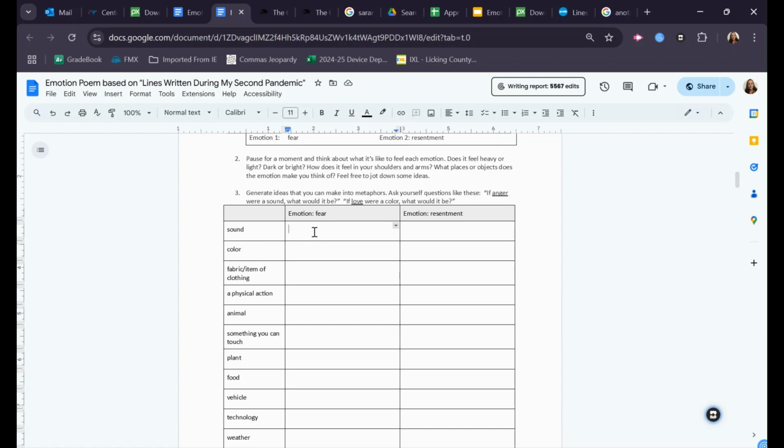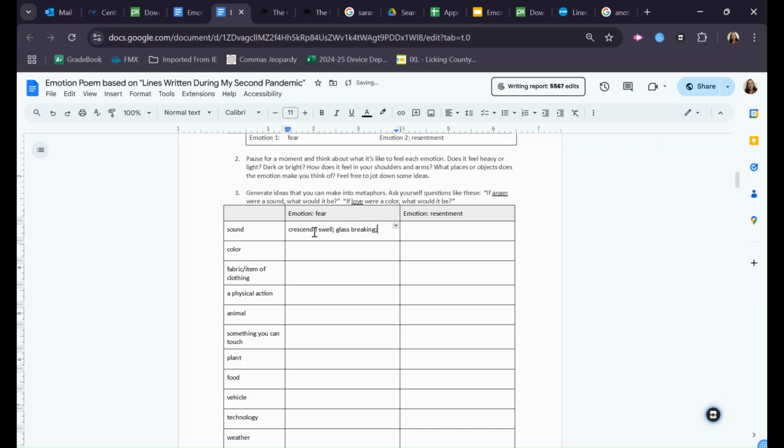So I'm starting with fear. If it were a sound, what would it be? Well, again, think of that jump scare. It's kind of like the music in the movies where it swells to that big crescendo. I'll put crescendo swell there, gets really loud. Or it's kind of like a glass breaking, you hear something drop and shattering, that sort of harsh sound that gets your nerves on edge.